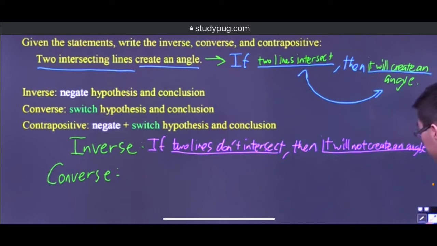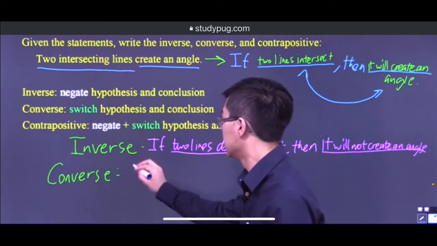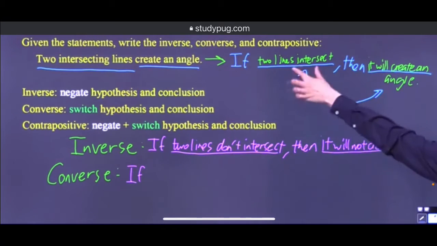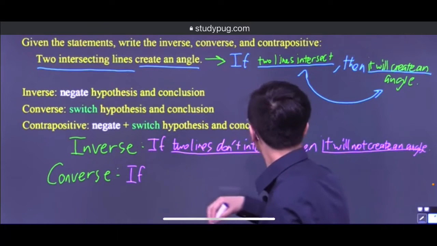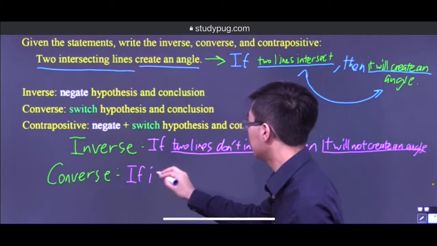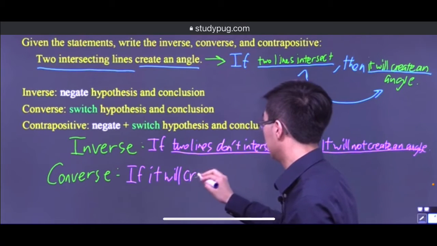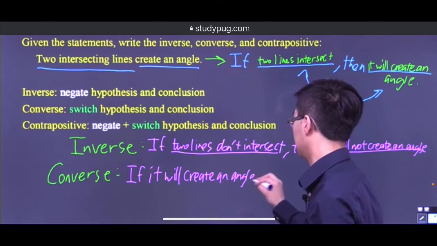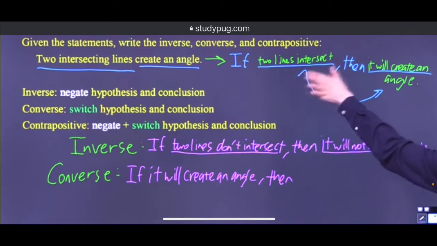If you were to switch it, our converse statement will look like this: if it will create an angle, then, and I write the two lines intersect on this side.